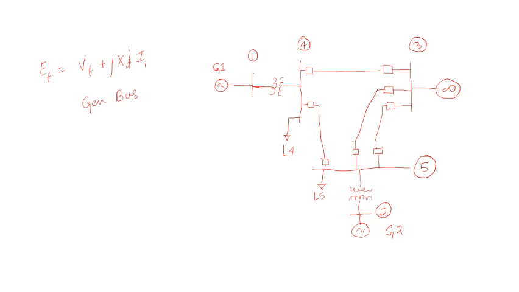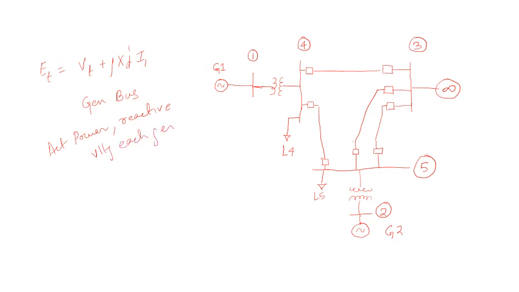And next, we should know the values of active power and reactive power, and the voltages of each generator bus.